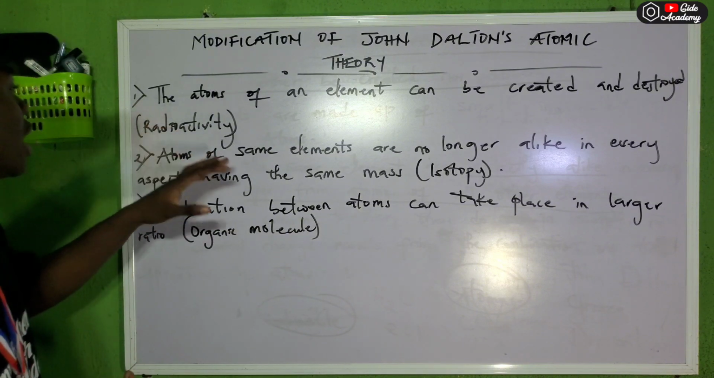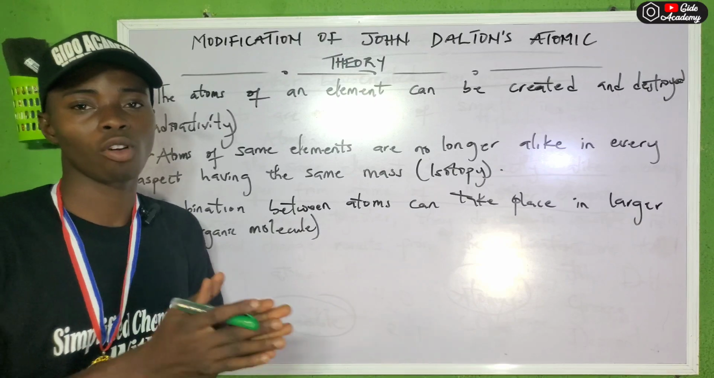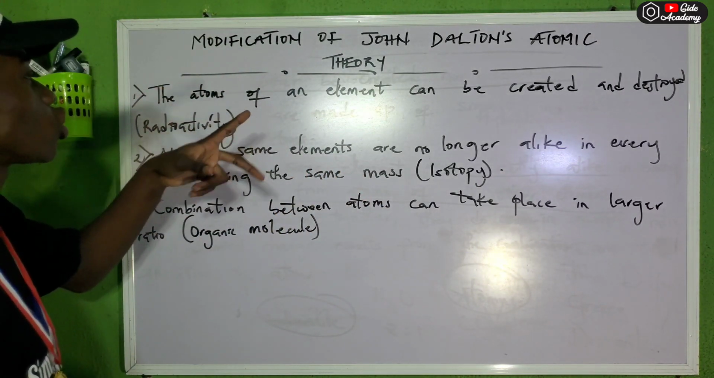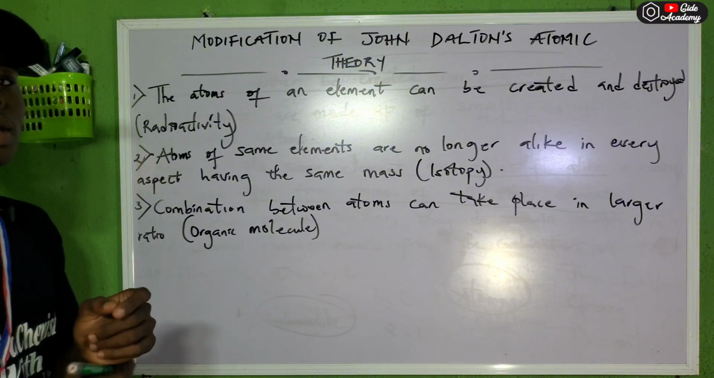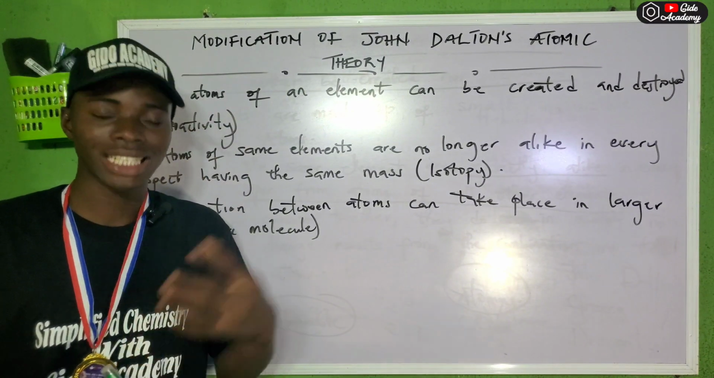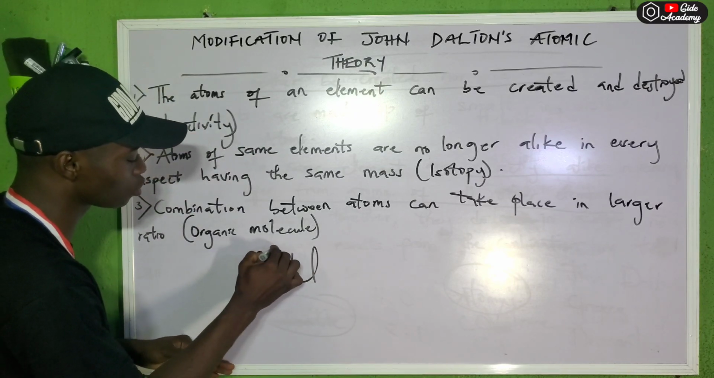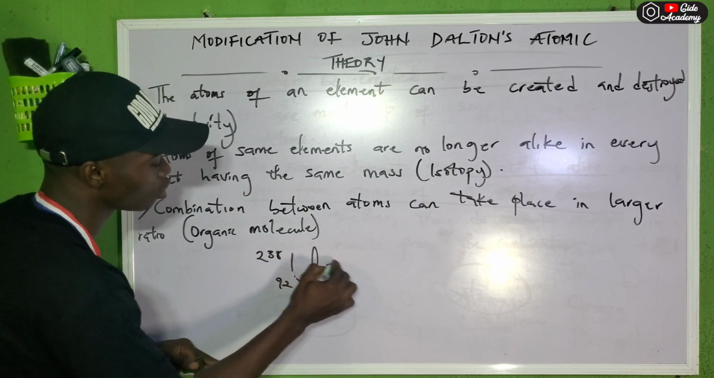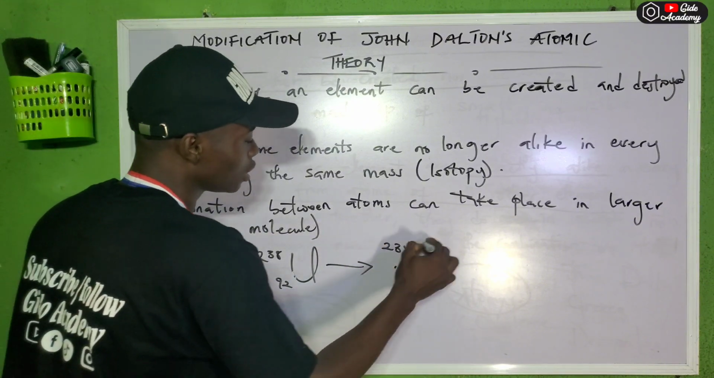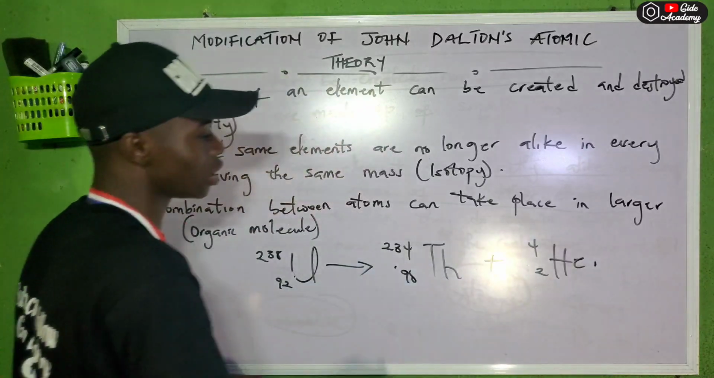Okay, let us go through some of the modifications of Dalton's atomic theory. The first one: remember, they said an atom can neither be created nor destroyed, but can be converted from one form to another. But this was contravened. In the real sense, an atom can be destroyed and it can also be created. For example, let's say this is a uranium atom, 238 with atomic number 92. It's going to give us 234, with atomic number 90, thorium, plus an alpha particle that will be emitted.